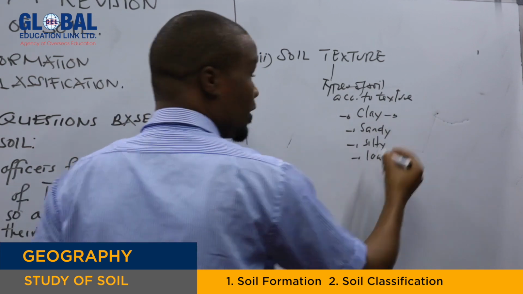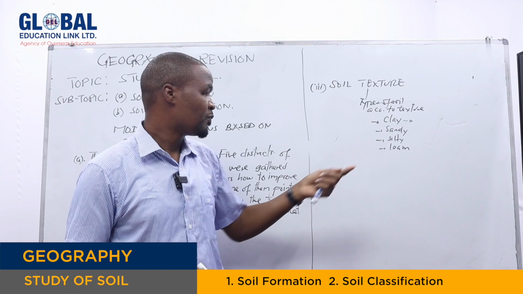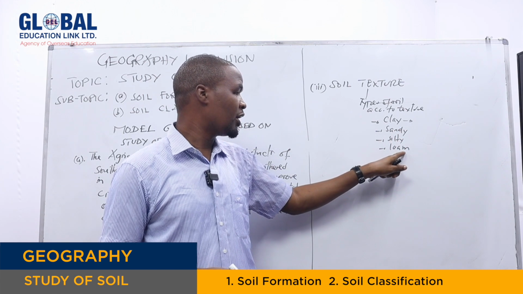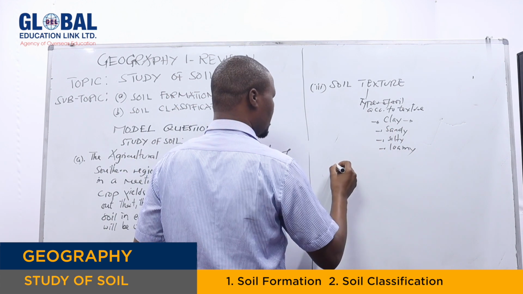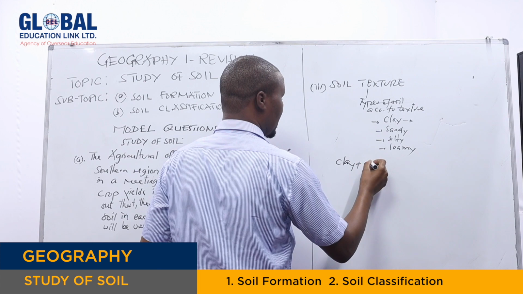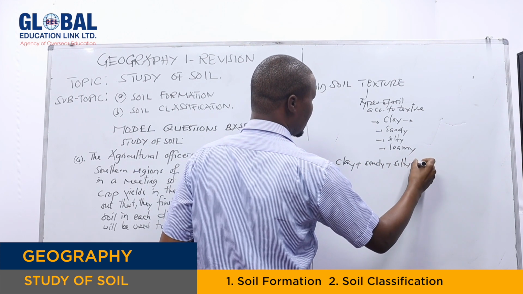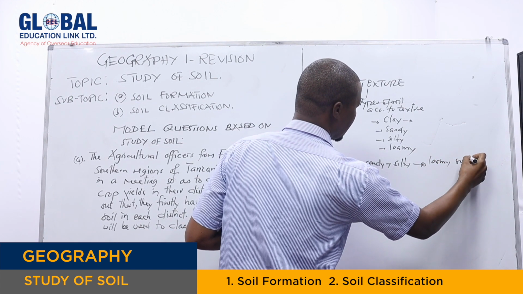Clay soil is a soil texture with very fine particles, followed by sand, silt, and loam. And remember, the loam soil is the combination of the three. If you take clay plus sandy soil plus silty soil, you get the loam soil texture.